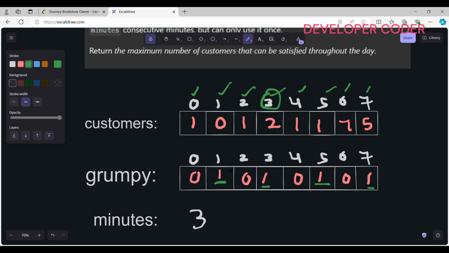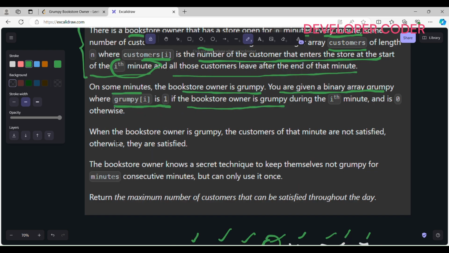Grumpy simply means very angry at these minutes, and he is not able to satisfy the customers at these particular minutes. So when the bookstore owner is grumpy, the customers of that minute are not satisfied. Otherwise they are satisfied. I hope that these two lines are clear.